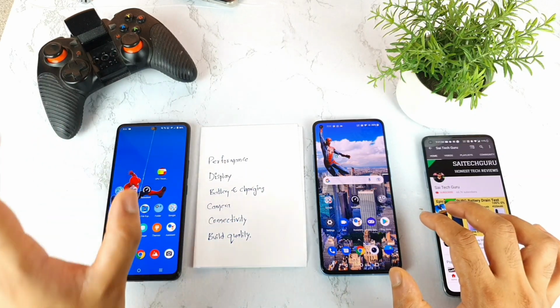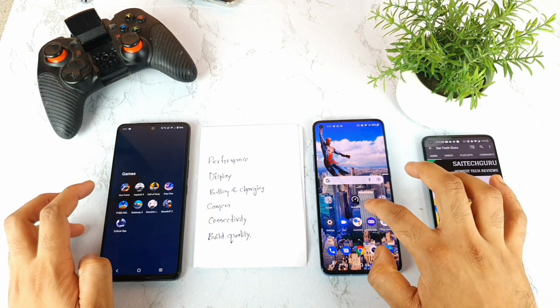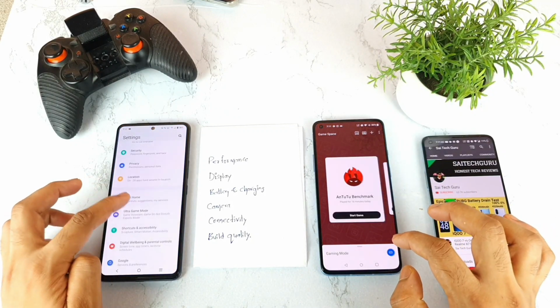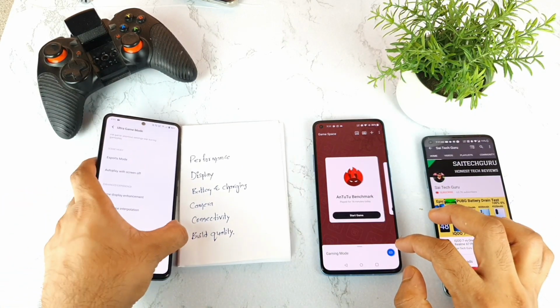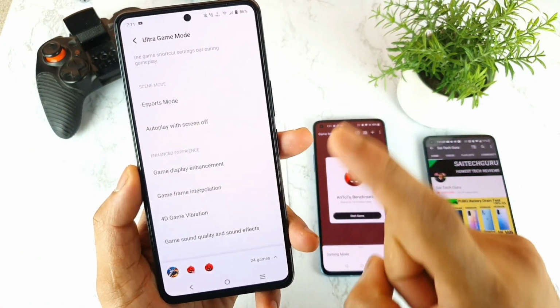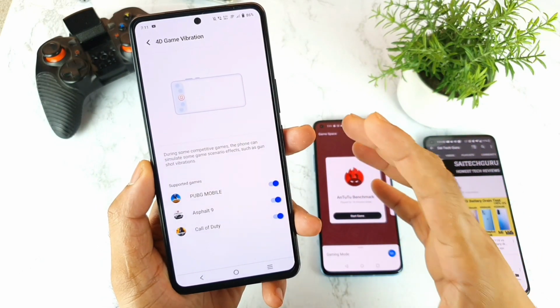So there's nothing more. And in terms of the gaming, I forgot to mention, both phones feel really good in terms of the gaming. But let me try to quickly show you one thing. So I just want to show you regarding this. Yes, in terms of the gaming, you do get plenty of options here. So out of this, only one option is really useful for me, which is the 4D vibrations.